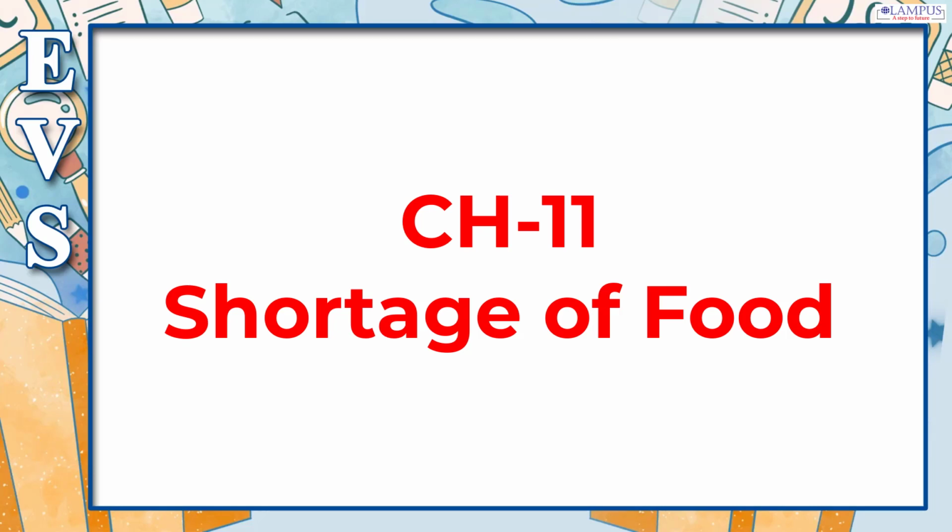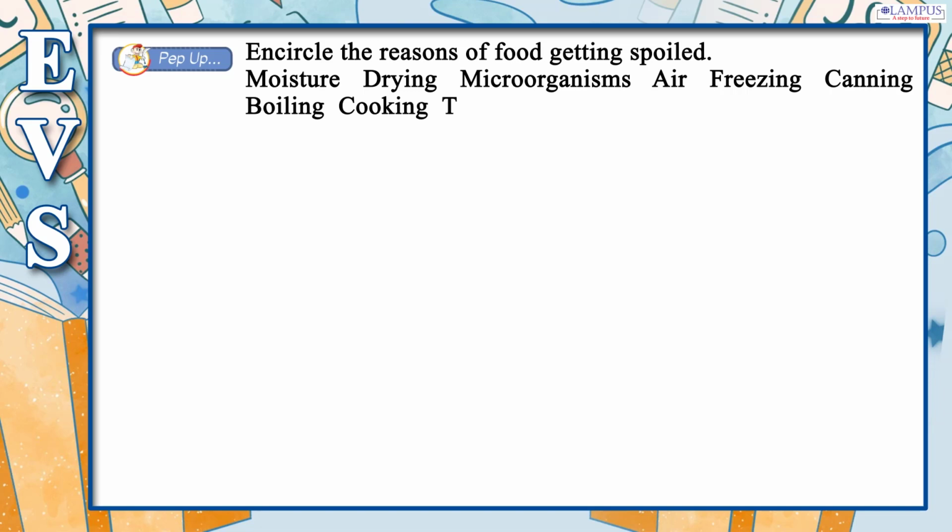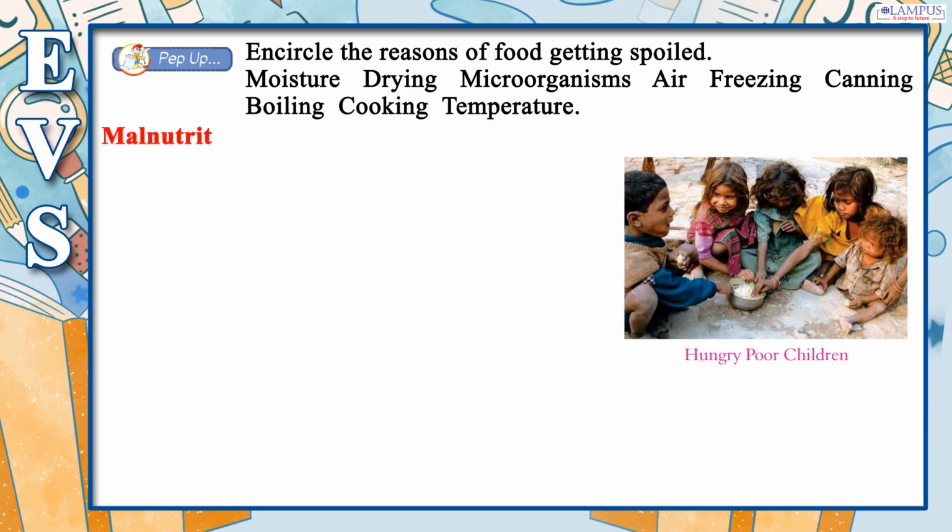Chapter 11. Shortage of food. Pep up. Encircle the reasons of food getting spoiled. Moisture, drying, microorganisms, air, freezing, canning, boiling, cooking, temperature, malnutrition.